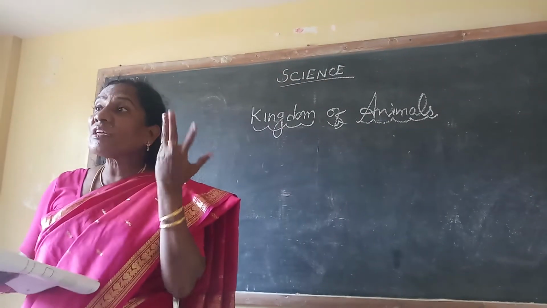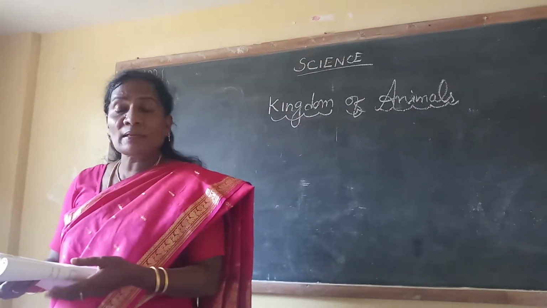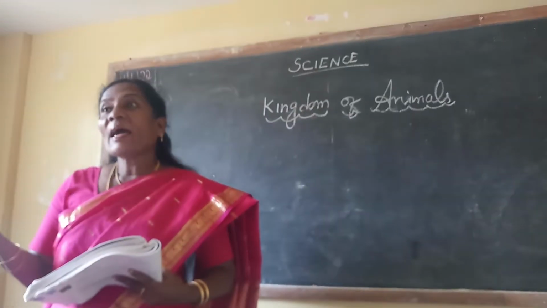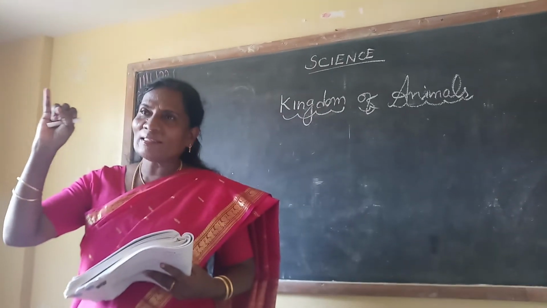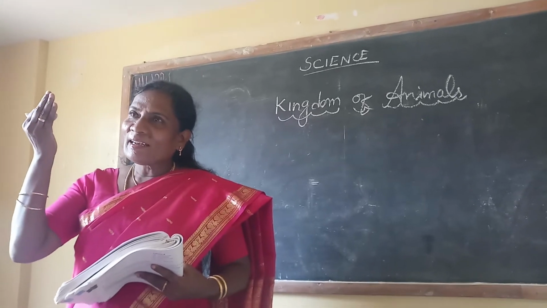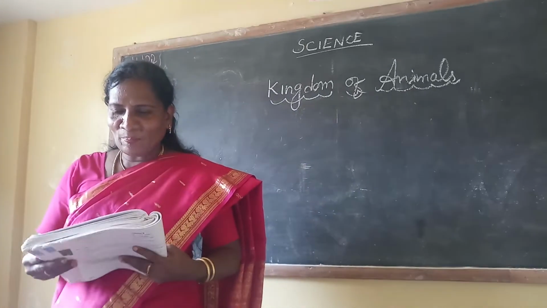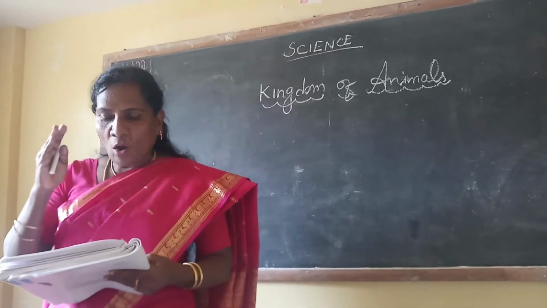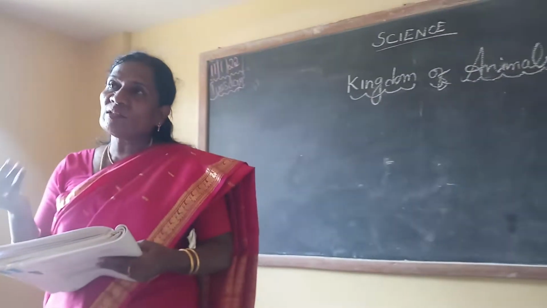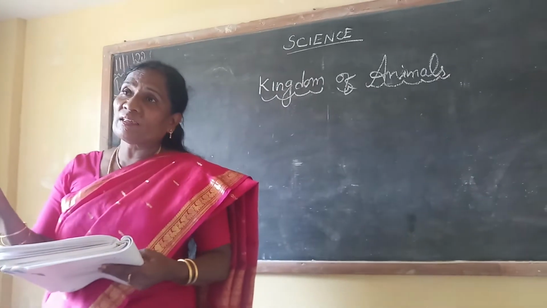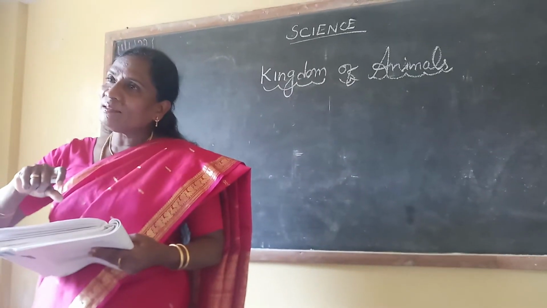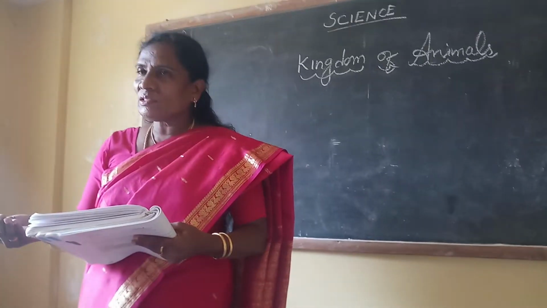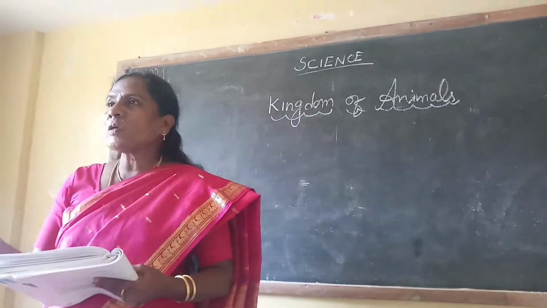We see different types of animals around us. What are the animals you're seeing around us? Dogs, cats, rats, buffalo, cow, ox, horse, etc. All these animals are different things. Are all the animals the same or different? Different in size, different in colors, shape, even for using also.